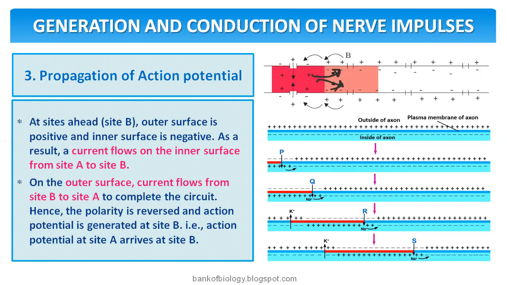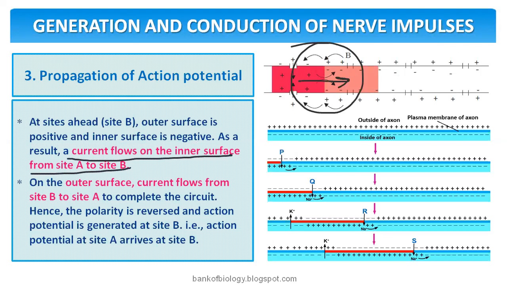So current flows on the inner surface from site A to site B. I am showing this to you, that line and that arrow mark. You just focus on this area: site A to site B. Current flows on the inner surface from site A to site B.